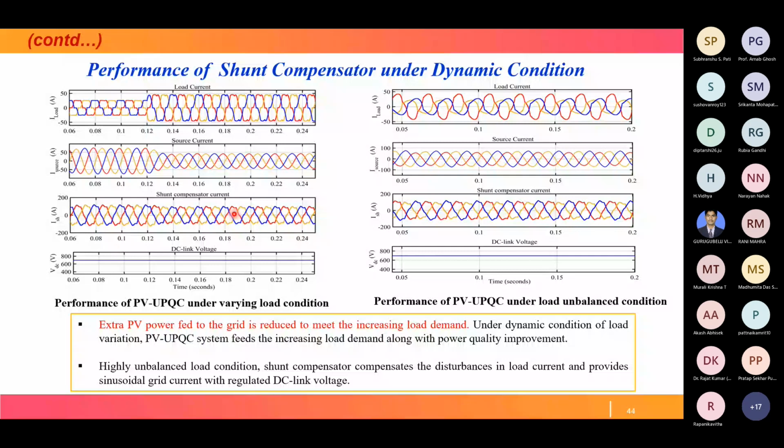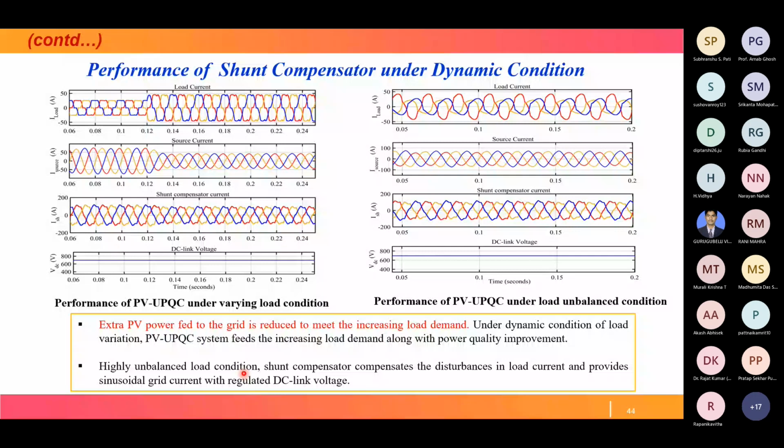See, this is unbalanced: one load current is at this level, another is at this level. So highly unbalanced load current. Even in the unbalanced load current case, this is the shunt compensator injected current, and then we get this source current. So under highly unbalanced load condition, the shunt compensator compensates the disturbance in load current and provides sinusoidal grid current with regulated DC voltage.